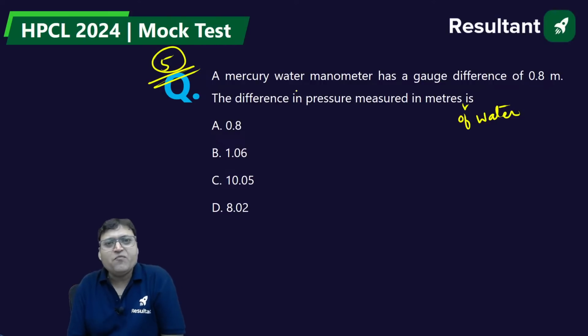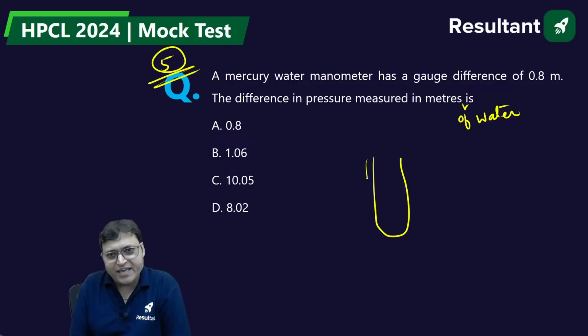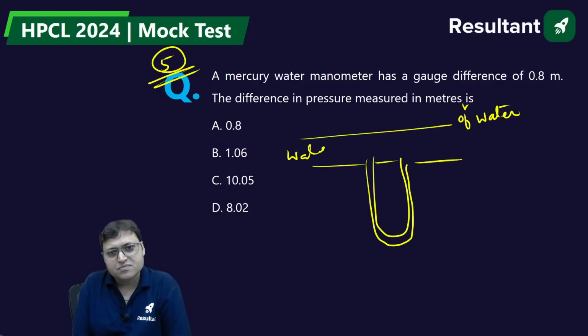A mercury water manometer has a gauge difference of 0.8 meter. It means the manometric fluid is mercury and the flowing fluid is, let us say, water, like this. This is the deflection, let us say X. X is equal to 0.8 meter.